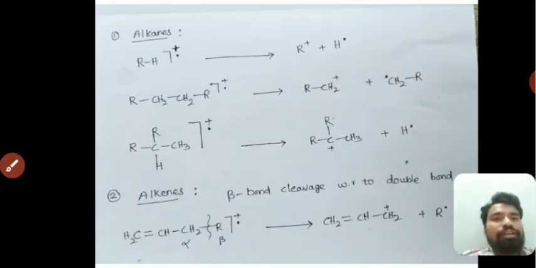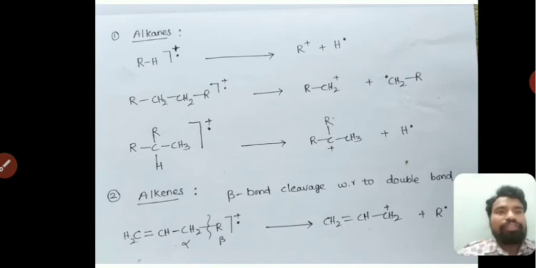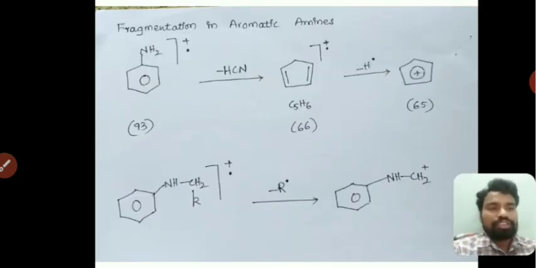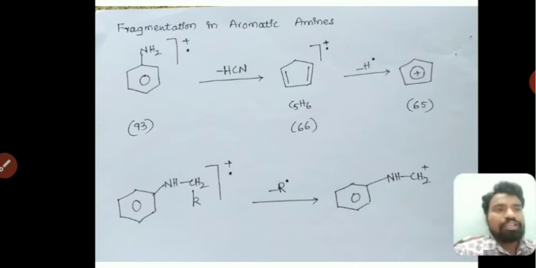So these are the different kinds of fragmentation processes we have discussed in the case of alkanes, alkenes, aromatic compounds, hydroxy compounds, aromatic hydroxy compounds, aldehydes, ketones, aromatic aldehydes and ketones. Next is amines as well as carboxylic acids.